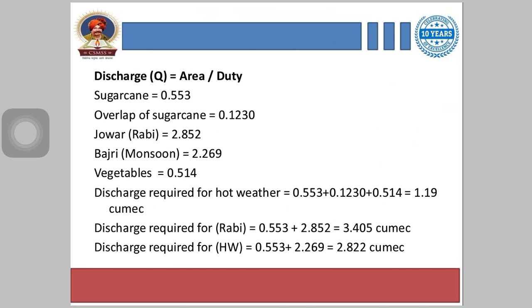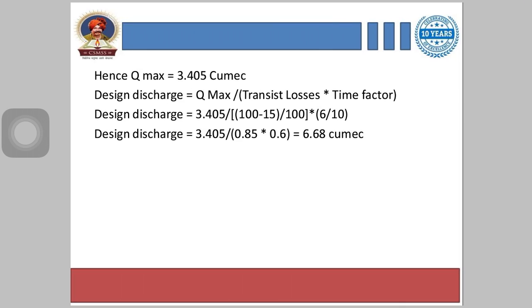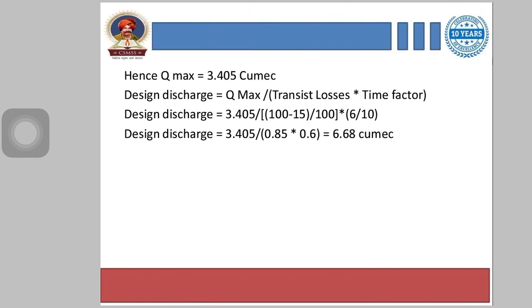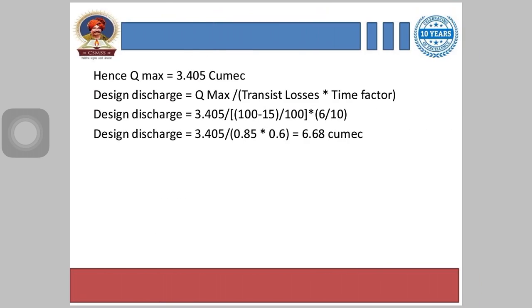Now this 0.553 is taken for sugarcane and 2.269 is taken for bajra. Sorry, here it should be discharge required for the monsoon season. Next is Qmax. So 3.405 is taken as Qmax, which is the maximum value of all the values of discharge.